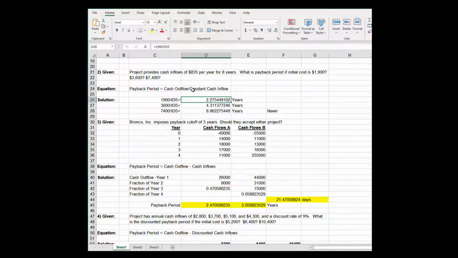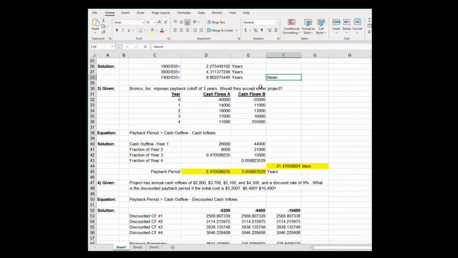So the $1,900 takes 2.275 years to pay back. The $3,600 takes 1.3114 years to pay back. And the $7,400 takes 8.8623 years to pay back. Then you might say never, because another alternate answer might be never, because these cash flows were only coming in for 8 years.